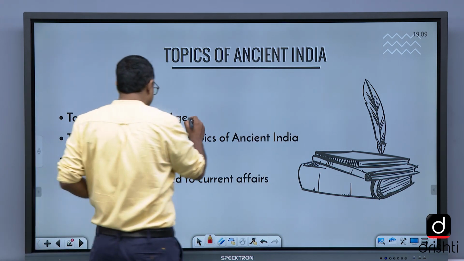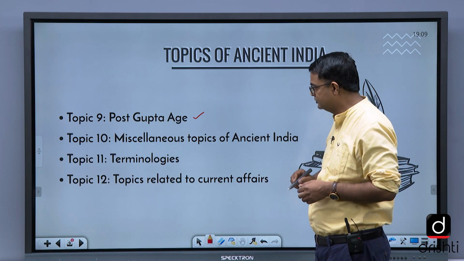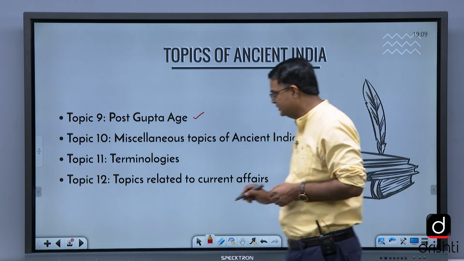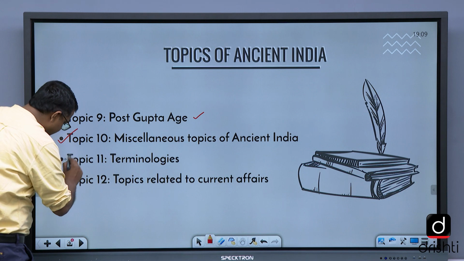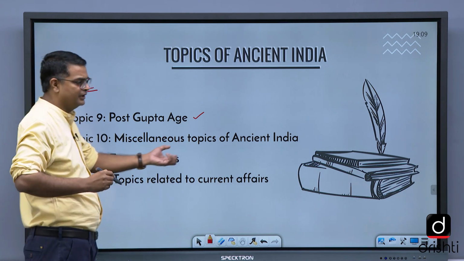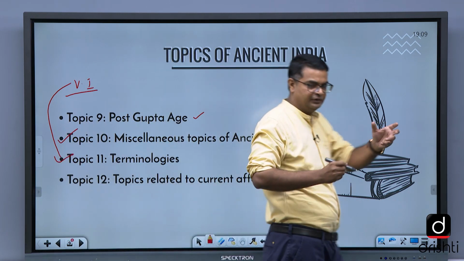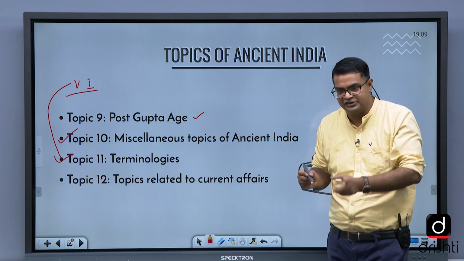Post-Gupta period is also important. Miscellaneous topics, small topics, are also important. Terminology is a very important topic, because they give you a term and ask you to write the meaning. The options are there. For example, Vishti. Vishti is forced labor.